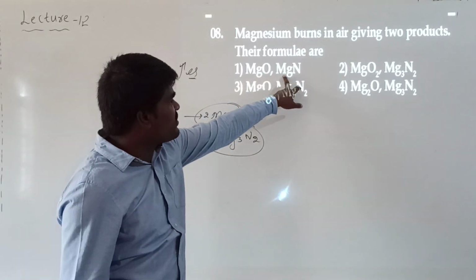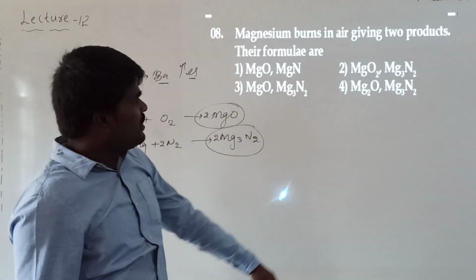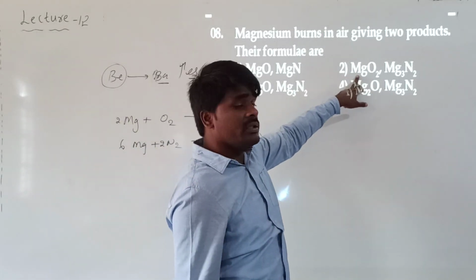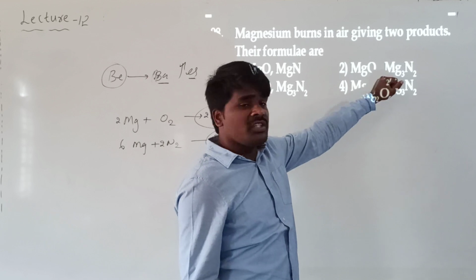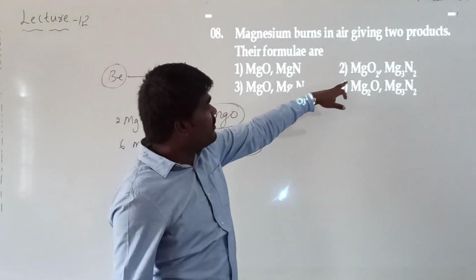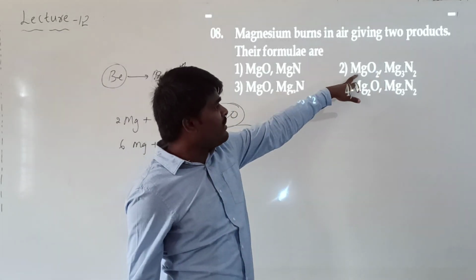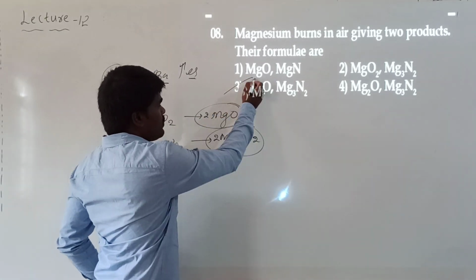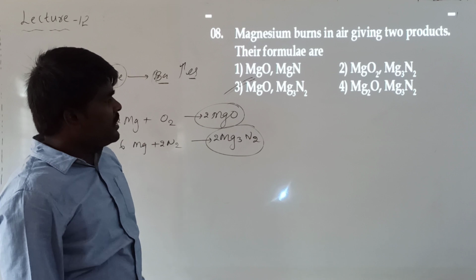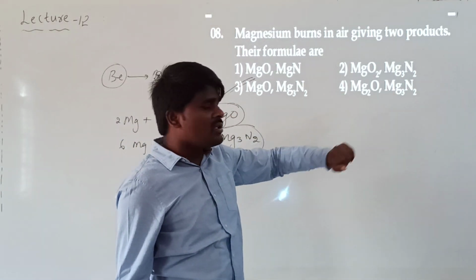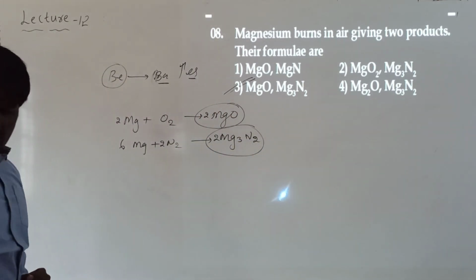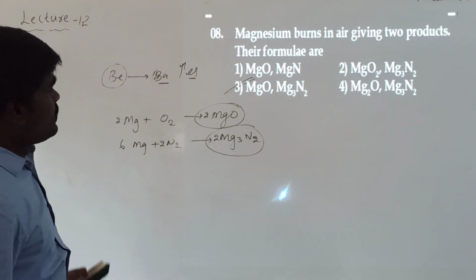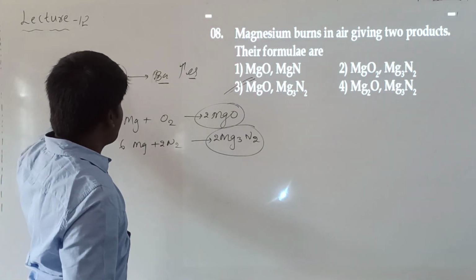Magnesium oxide, and this is not the proper formula of magnesium nitrate. What is this? Magnesium peroxide. This is not magnesium oxide, and this is magnesium nitrate. Here we don't have the magnesium monoxide. This is magnesium monoxide and magnesium nitrate. This is your proper option. Here also the formula of oxide is not correct. This is about the reaction of magnesium with atmospheric air.